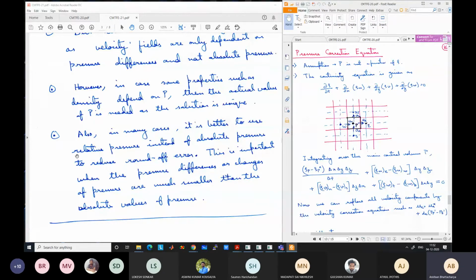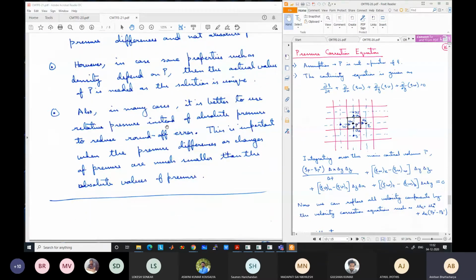The final point that I will discuss here is important. In many cases, while solving a flow, the pressure differences that we get are much less than the absolute values of pressure. For example, say flow occurs through a cylindrical pipe.